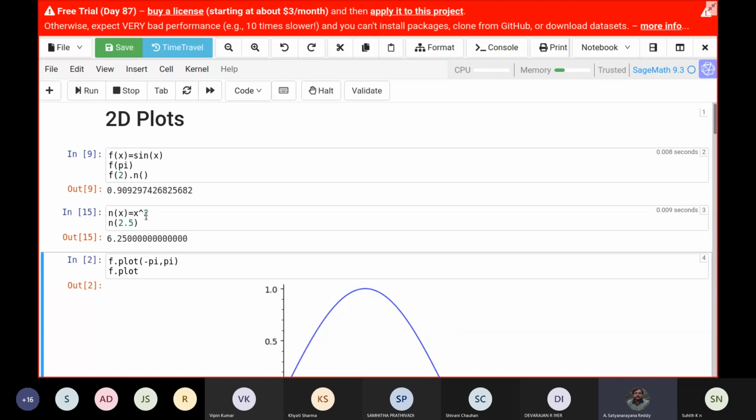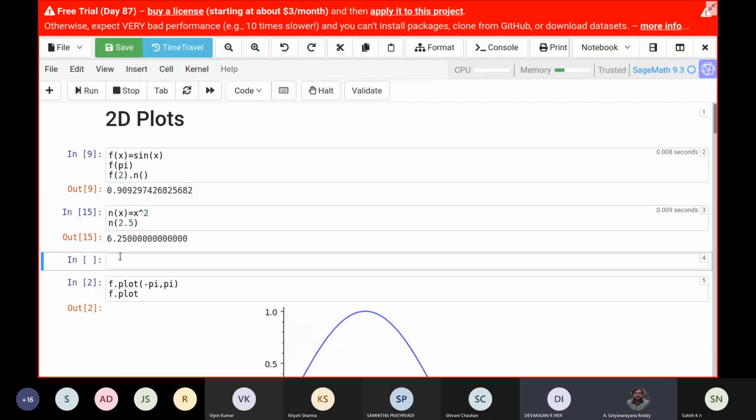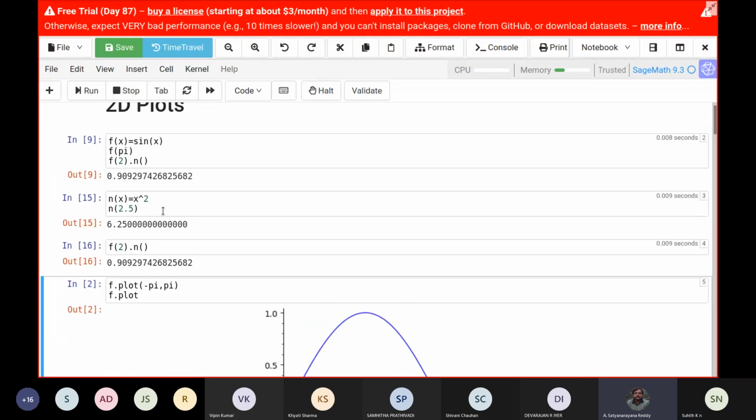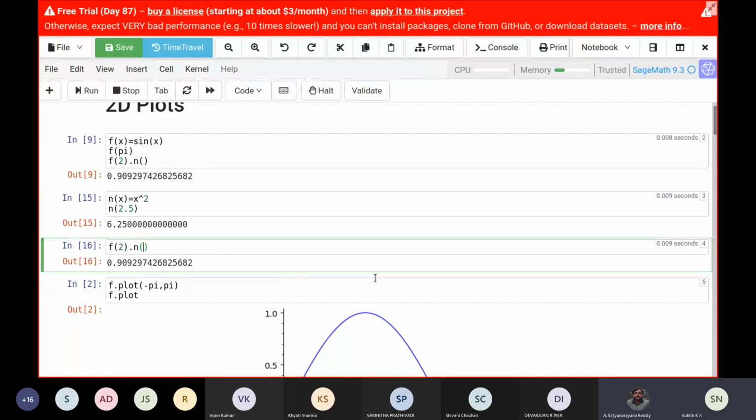So Deva, now you ask further. f of 2 dot n, the same thing. Now it will not interfere. n of x is different and that dot n is different. It automatically takes care. The n with open brackets is automatically giving some value. It is a function.